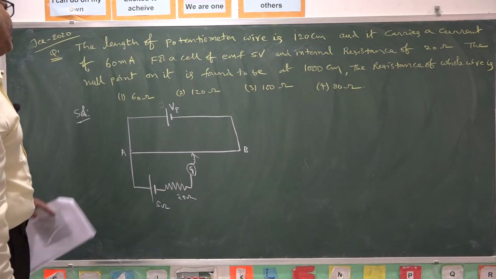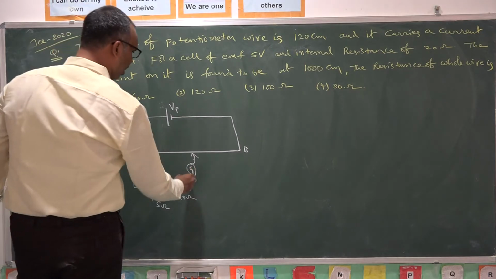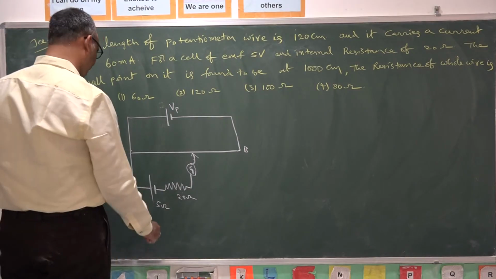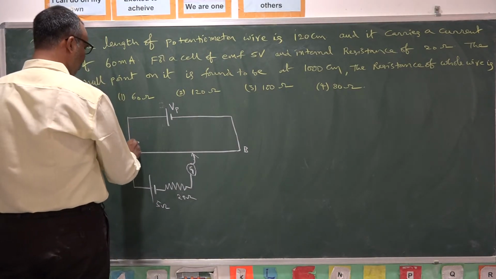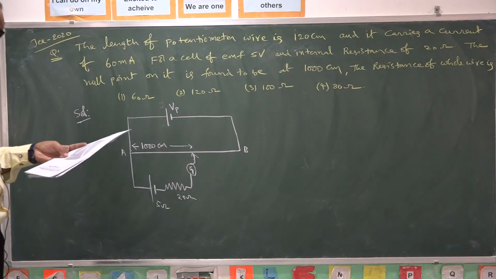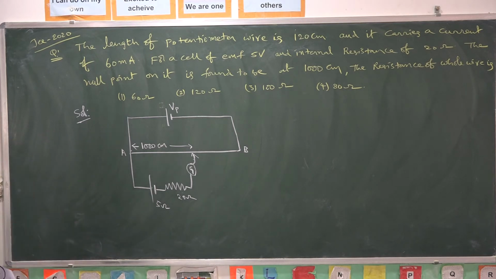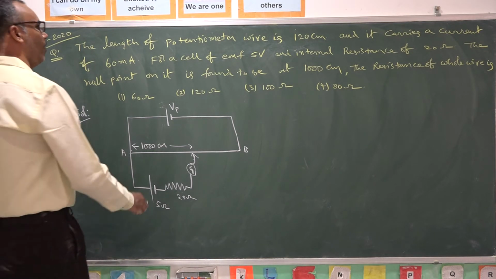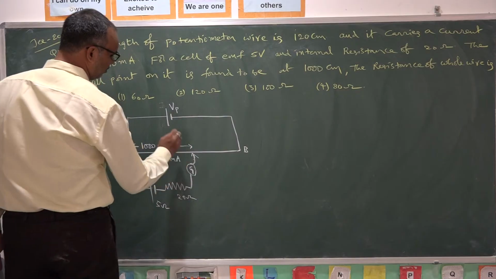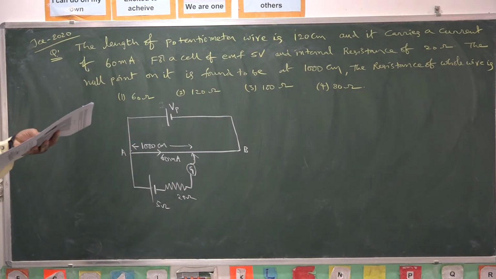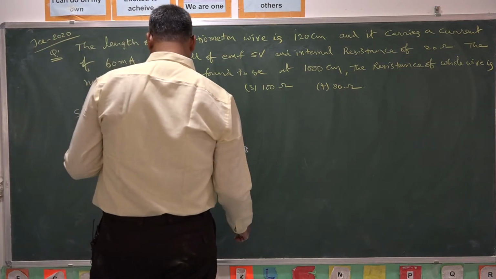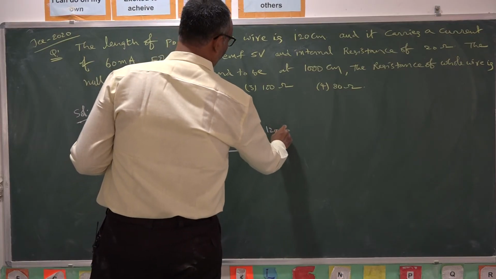The null point means the galvanometer is showing 0 reading, no current is passing through the galvanometer wire. In that case, the length of this wire is 1000 centimeters, and the strength of the current passing through it is 60 milliamperes. So the overall length of the wire is 1200 centimeters.